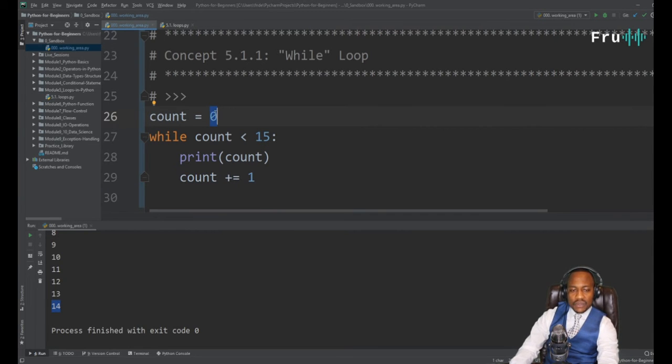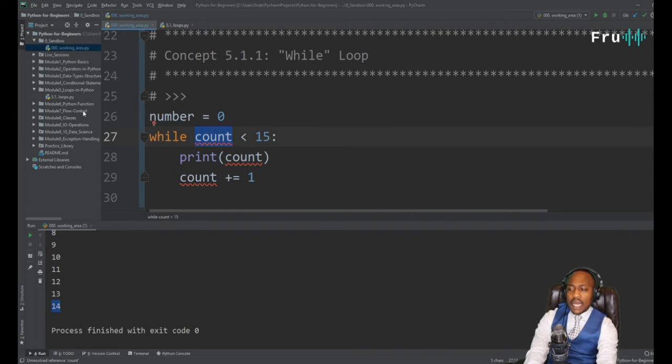We can start with count. Simple again, we don't need to change that, or we can maybe change this to say number, since we're working with numbers, so number equals 0. Now if our range is say 100, actually let's use 20 so that we don't go too far. And then now we're saying while that number is still less than 20, what are we trying to do?